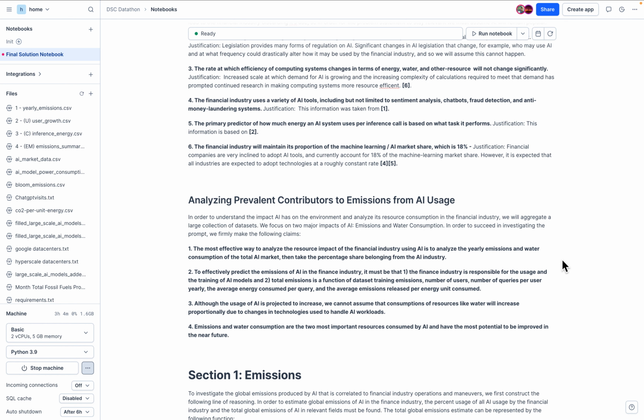One of these is that the most effective way to analyze the resource impact of the financial industry using AI is to analyze the yearly emissions and the water consumption of the total AI market, as those provide the best indications of how AI emissions from the financial industry will progress into the future. We have also provided three other critical claims that demonstrate why our mathematical models as well as our approach are best to forecast the AI emissions by the financial industry in the future.